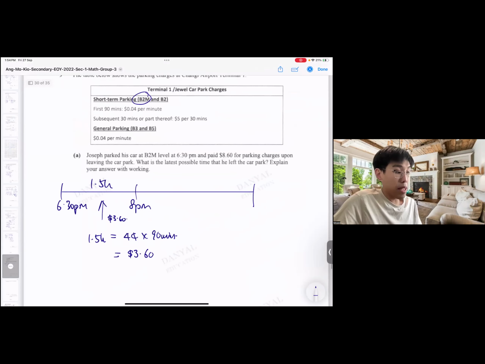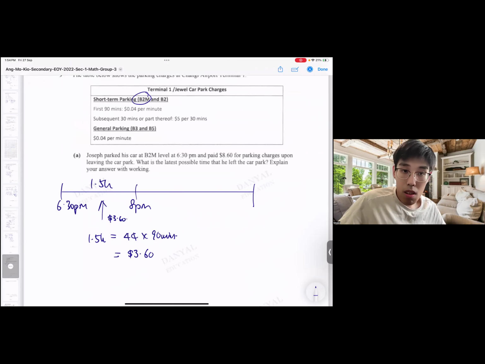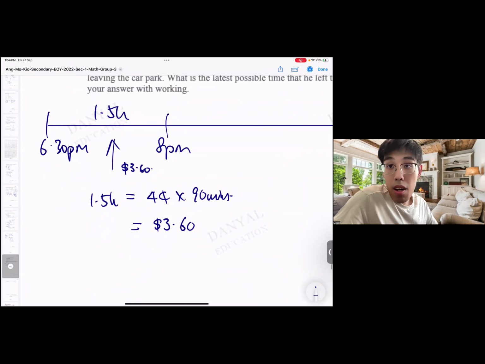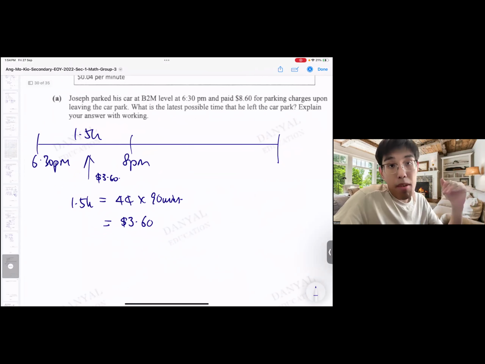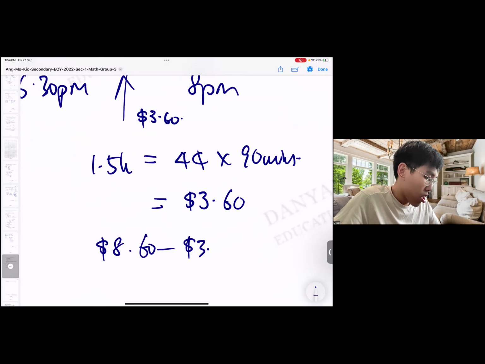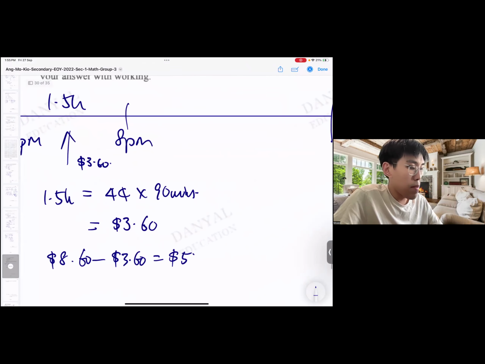Okay, cost 4 cents per minute. And then from here we can figure out from 8 p.m. onwards how much is the parking worth. All right. So the remaining amount will be $8.60 minus 360. So answer is $5.